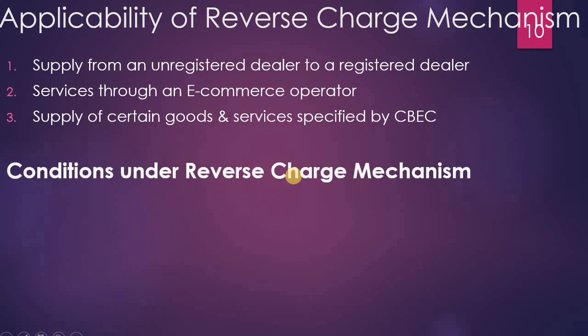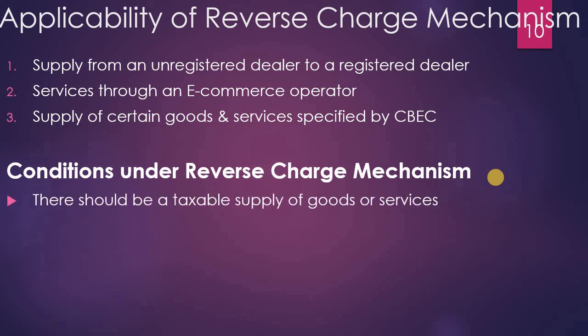Now what are the conditions under reverse charge mechanism? On which basis is tax charged under reverse charge mechanism? The first one is that there should be a taxable supply of goods or services. If there is no taxable supply, if it is an exempted supply or a non-GST supply, then there is no question of reverse charge mechanism. Then the supply must be done by an unregistered dealer.